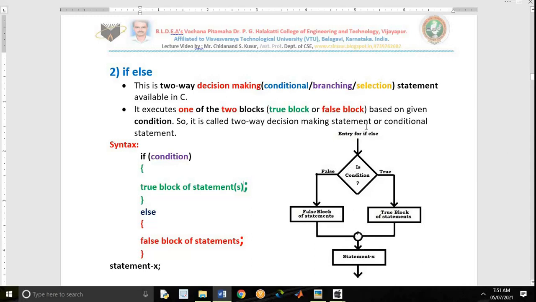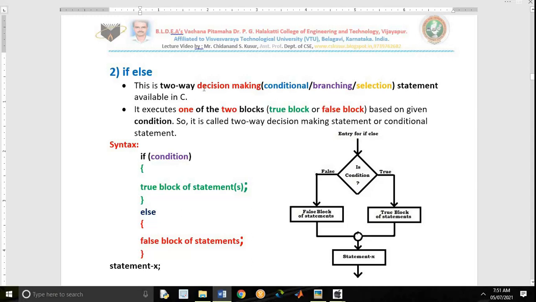Before if else also sequentially, that might be. After if else also sequentially, that might be, depending on the code. And is the machine following both? No, the machine is following one of the two. That's what is called two-way. Don't forget to draw the flowchart of the if else also.